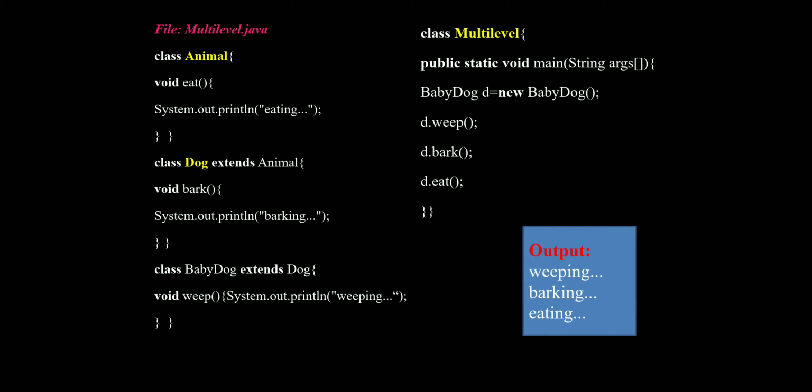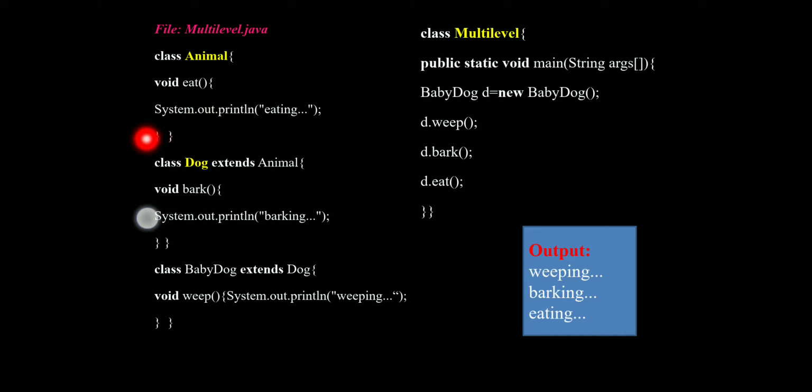First, we declare the class Animal. Second, we declare the Dog class. And third, we declare the BabyDog class. First is the Animal class, second one is the Dog class, third one is the BabyDog class. See here, in the Animal class we write a method, that is the eat method.